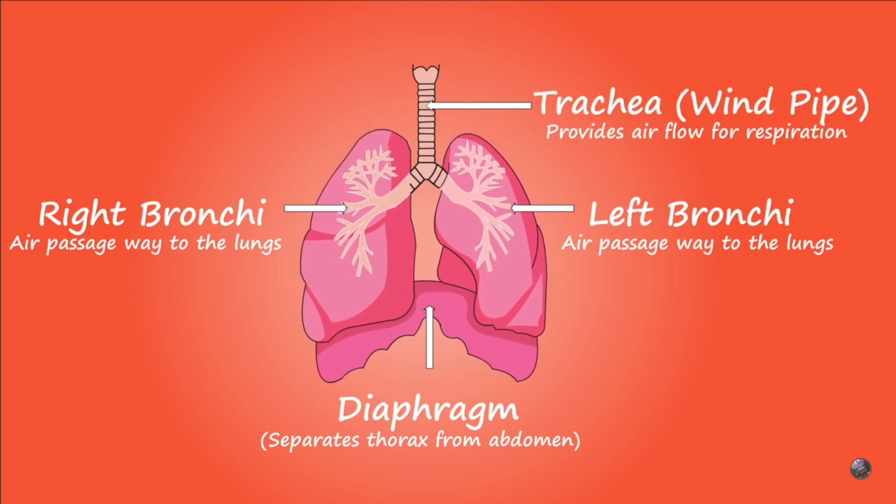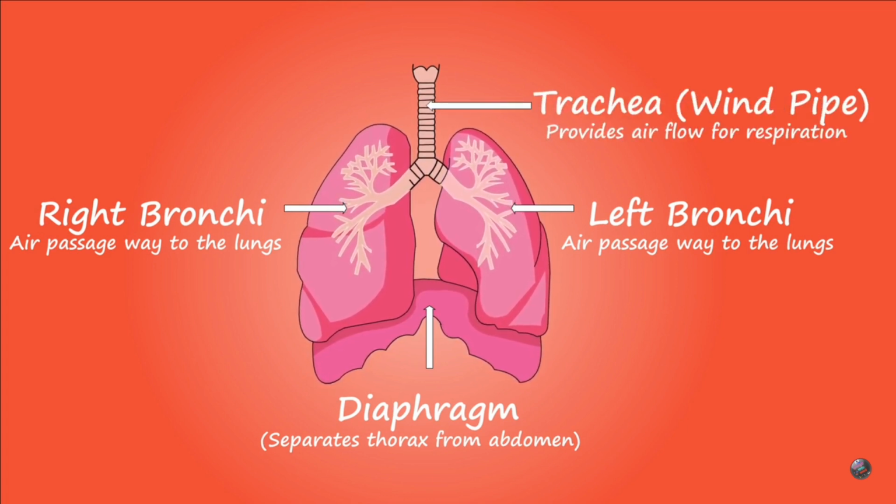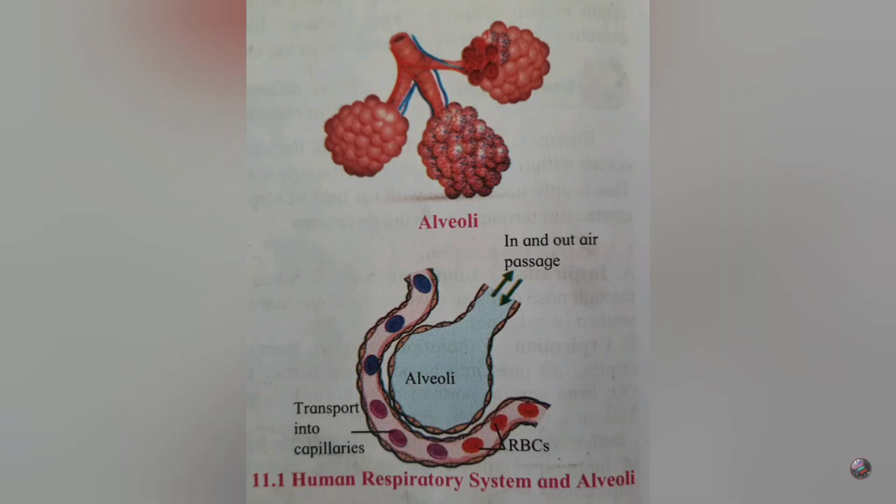Rich network of capillaries is present around each alveolus. Walls of alveoli and capillaries are extremely thin. Gaseous exchange can easily take place across these thin walls. As large number of alveoli is present in lungs, larger surface is available for gaseous exchange. Exchange of gases in lungs.